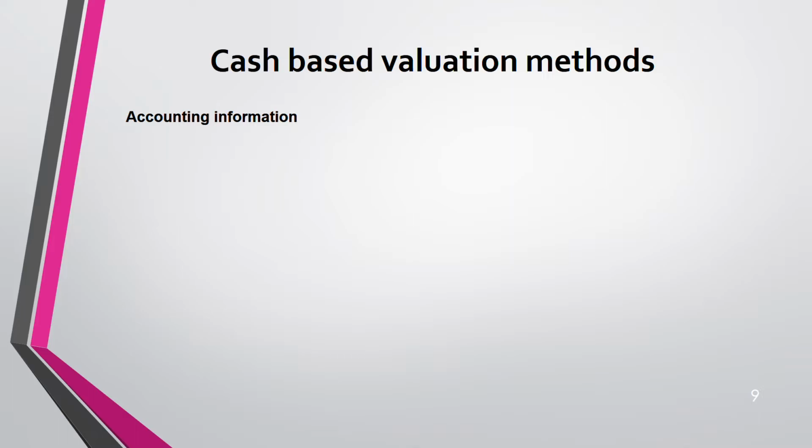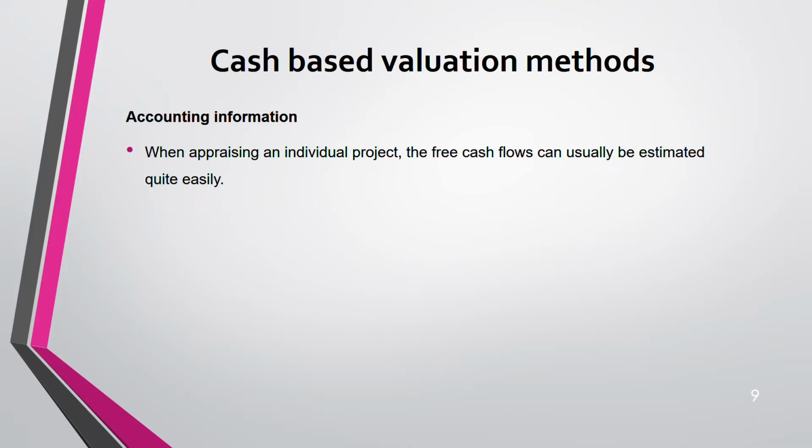Now, cash based. Remember, for cash based, you can use accounting information. From accounting information only, you have to get the cash flow. They will give you accounting information. Sometimes they do not give cash flow like that. Directly, they will not give you cash flow. They might start with the profit. You have to convert that profit to cash flow. Understanding?